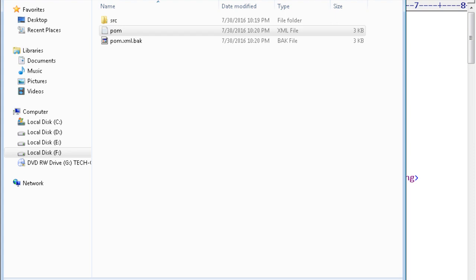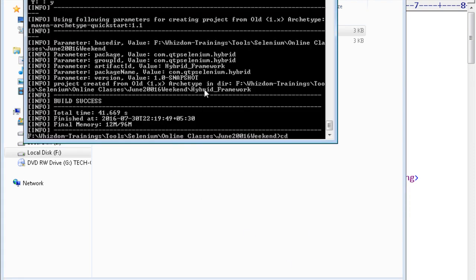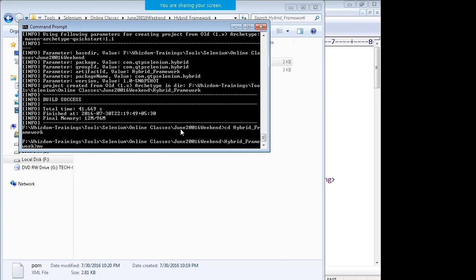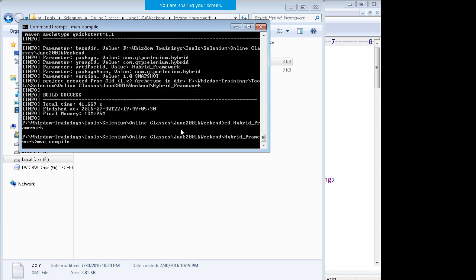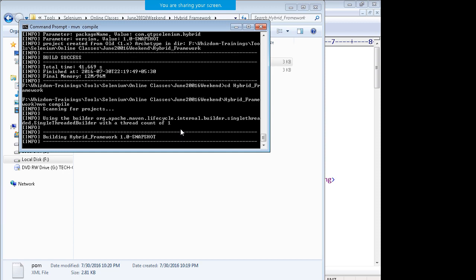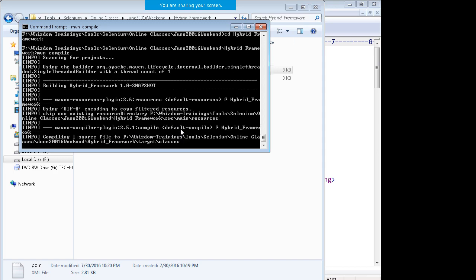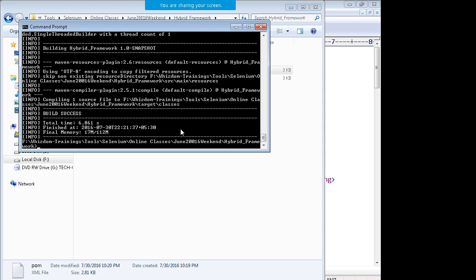In the project, you go to the location, go inside the directory and give the command mvn compile. This will compile the project. If you're building it for the first time, then all these jars will be downloaded onto your PC from the remote repositories. I get the message build success, which means all the jars are there on my PC.